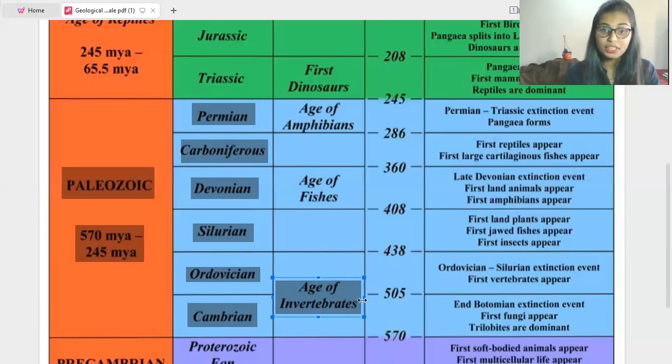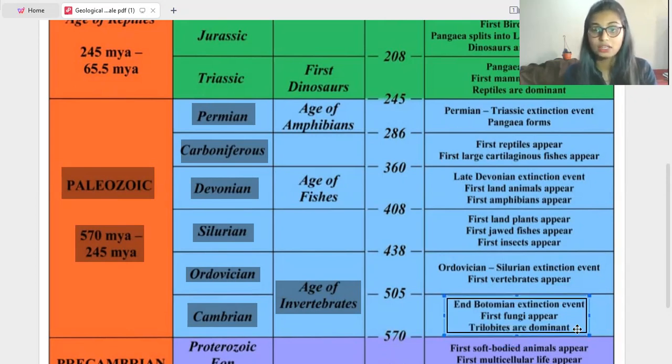When we come to the Cambrian period, in the Botomian extinction event, the first fungi will appear and trilobites are dominant. Botomian extinction means the Precambrian life will go extinct in the Cambrian period. So in the Cambrian period the first fungi appeared and trilobites are dominant.